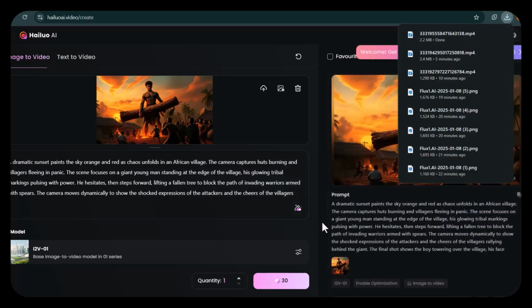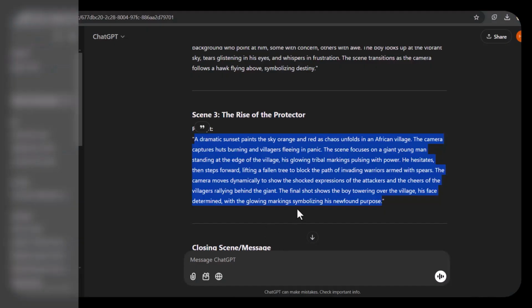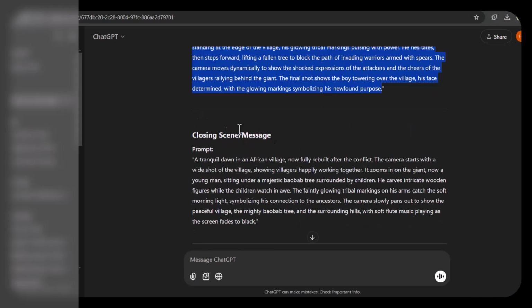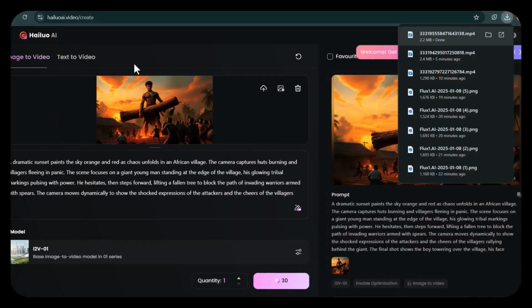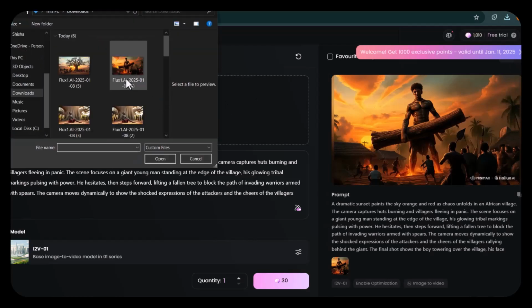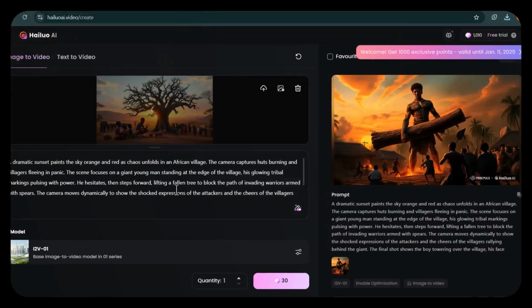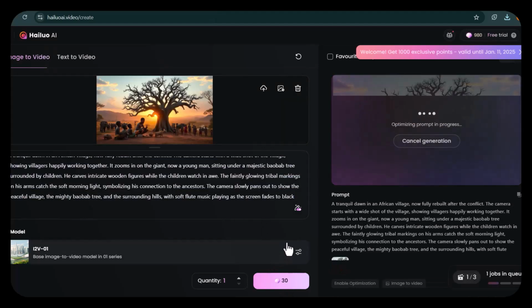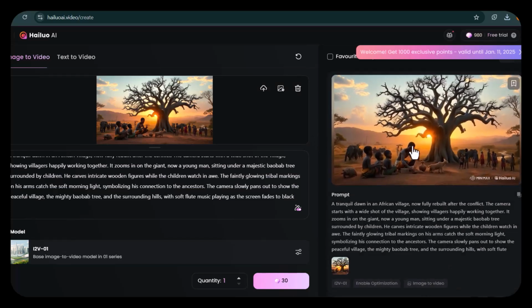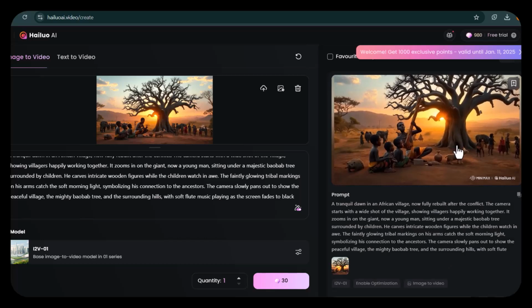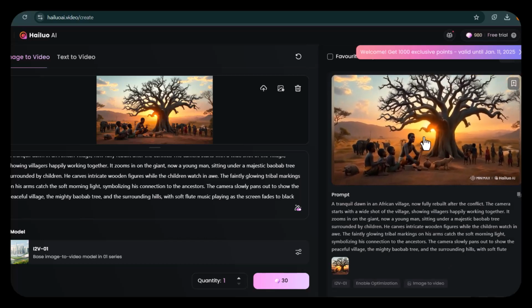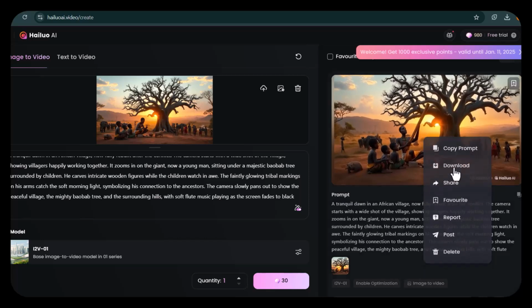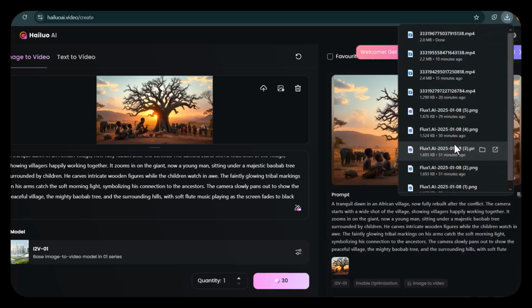Let's go on and do the last prompt. Go back to your ChatGPT again, which is the summary as the closing scene. Delete this image and then bring in the fourth scene, which is this one. Then input the fourth prompt. When you're done, you click here. It's done generating. The thing is kind of funny, but it's okay. So what you do is download it. So we've downloaded all 4 scenes.